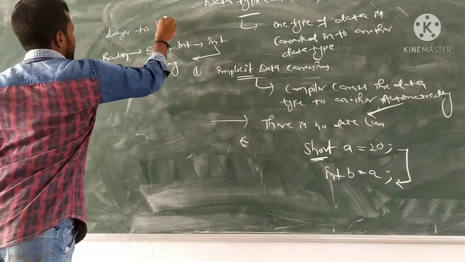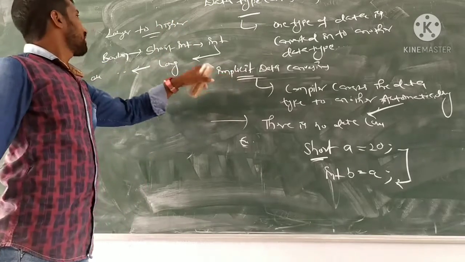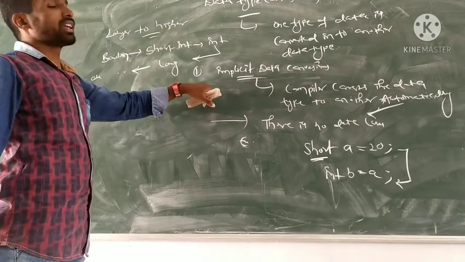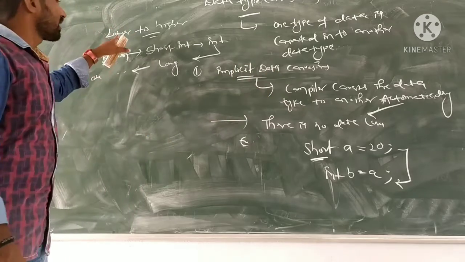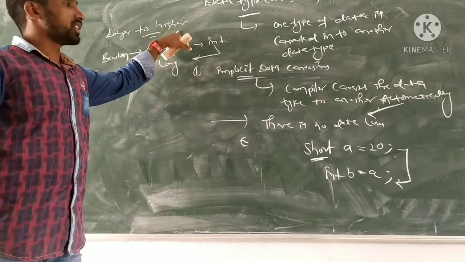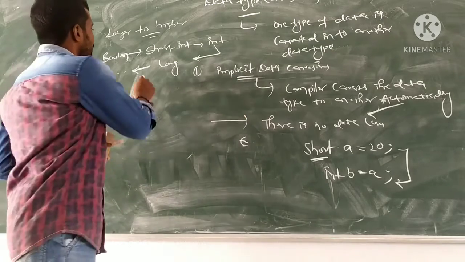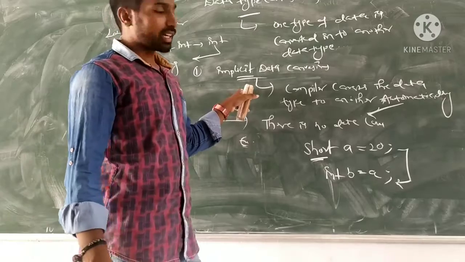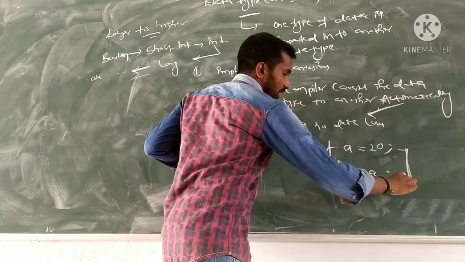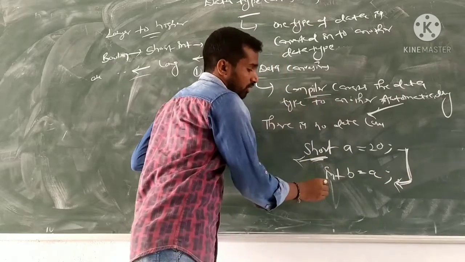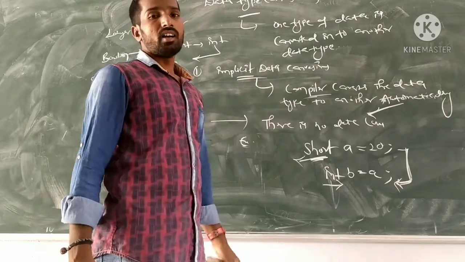The conversion will go from lower to higher data type. How can we convert lower to higher in the implicit data conversion? Because it is done automatically by the compiler. That's why the lower data type to higher data type conversion is automatically done by the compiler in implicit data conversion. Here the short data type is converted automatically by the compiler to an integer data type. It is the implicit data conversion.